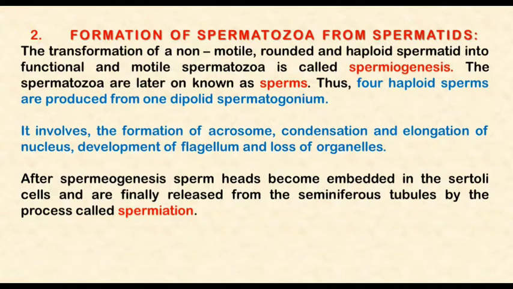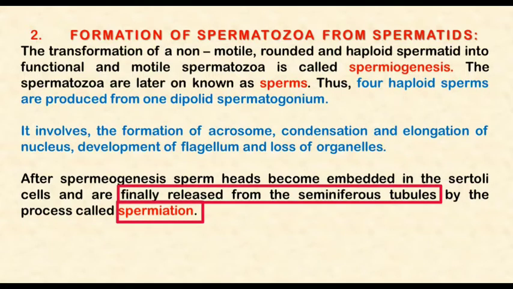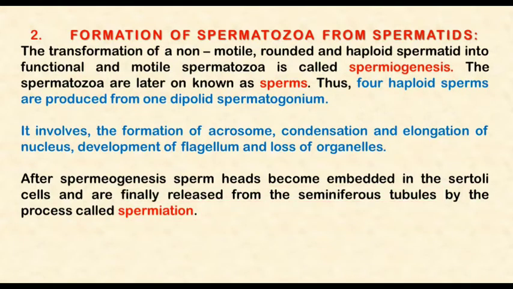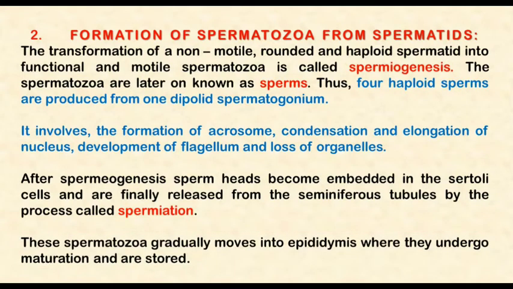After spermiogenesis, sperms become embedded in the Sertoli cells, absorb nutrition from the Sertoli cells, and are finally released from the seminiferous tubules by the process of spermiation. So there are two terms: spermiogenesis is the formation of spermatozoa from spermatid, and spermiation is the release of mature spermatozoa from seminiferous tubules to the epididymis. In the epididymis, the spermatozoa are stored for some time and further maturation takes place.